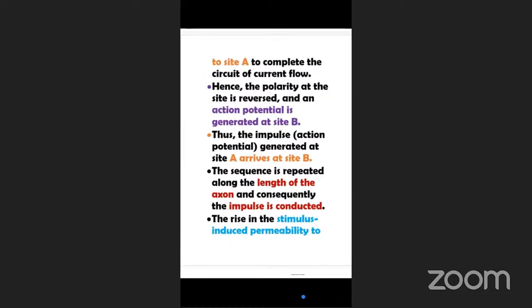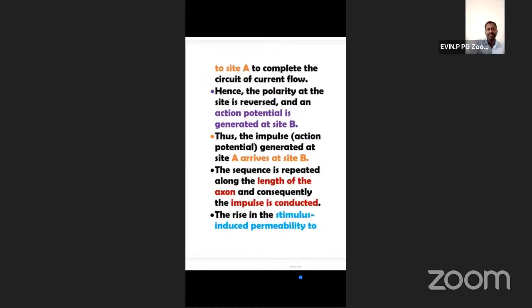Okay, so now see. This occurs to complete the circuit. That means current flows from the A side to the B side. Hence, the polarity at the site is reversed and an action potential is generated at site B. Likewise, a chain reaction happens, one by one. So the impulse generated at site A arrives at B.